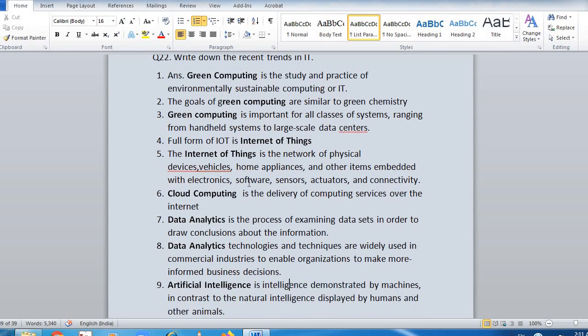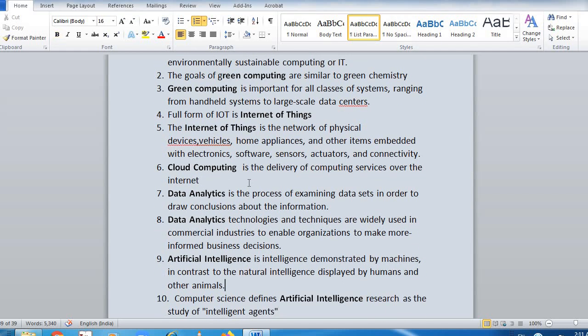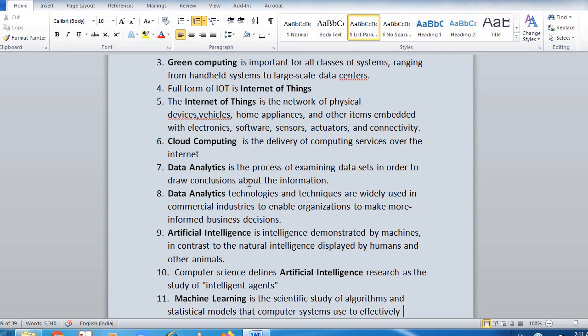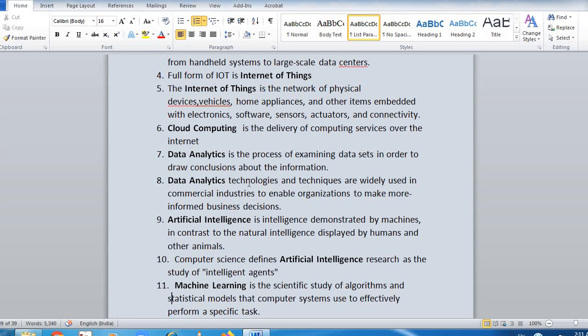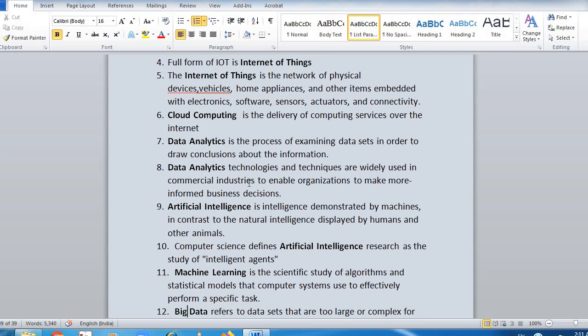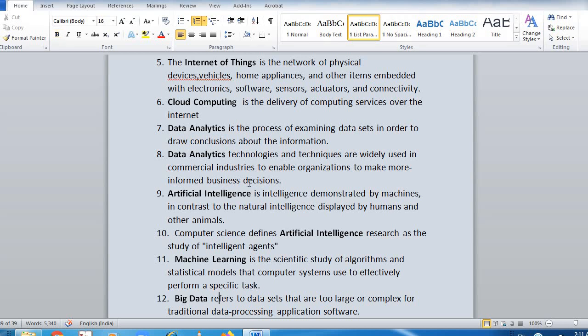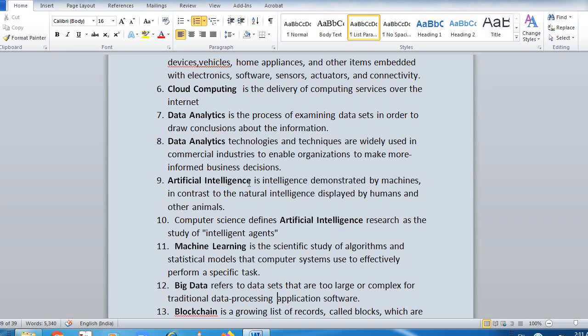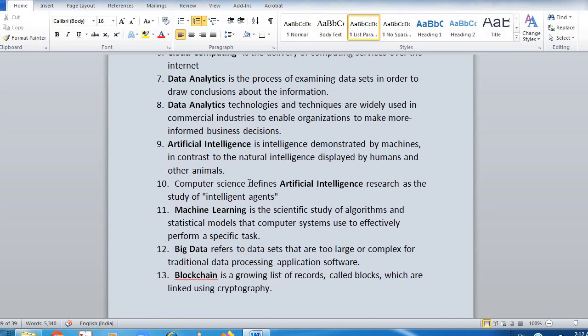Artificial intelligence is the intelligence demonstrated by machines in contrast to natural intelligence displayed by humans and other animals. Computer science defines artificial intelligence research as the study of intelligent agents. After artificial intelligence, machine learning is being used. It is the scientific study of algorithms and statistical models that computer systems use to effectively perform a specific task. Big data refers to data that are too large or complex for traditional data application software. So if the data is coming from various sources, first we need to segregate it. For that, big data is being used. Blockchain is a growing list of records called blocks which are linked using cryptography.